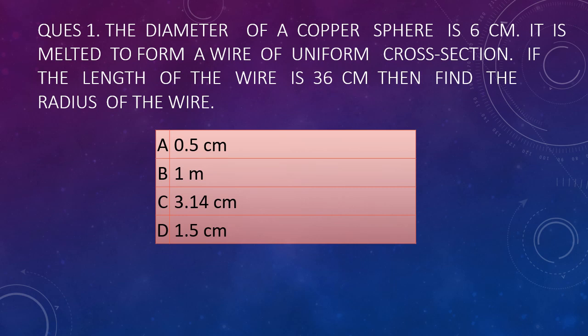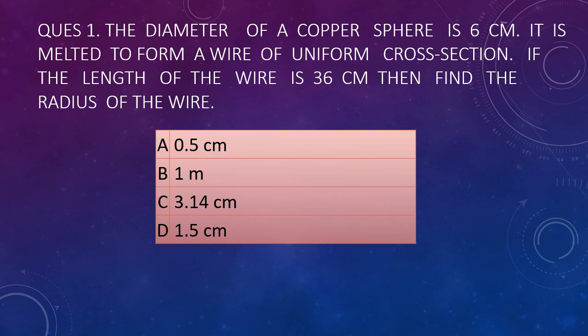The diameter of a copper sphere is 6 centimeter and is melted to form a wire of uniform cross section. If the length of the wire is 36 centimeter, then find the radius of the wire. So this is a very simple question. आपने 10th तक, मैंने जैसे कहा था, please go and see the previous video if you want to know what books you have to refer for these types of questions. I have told there.